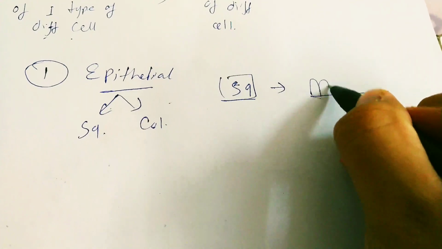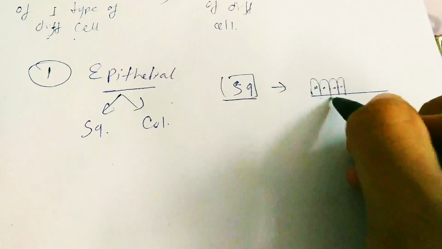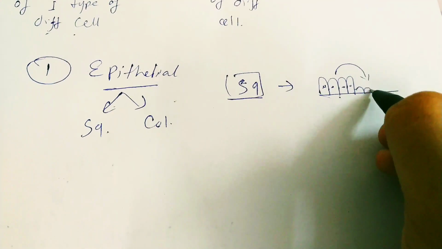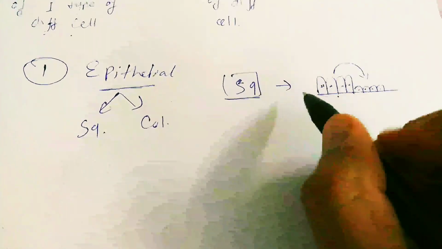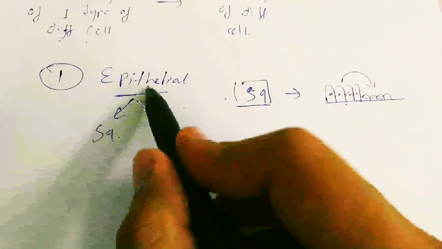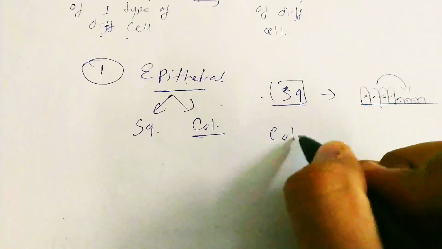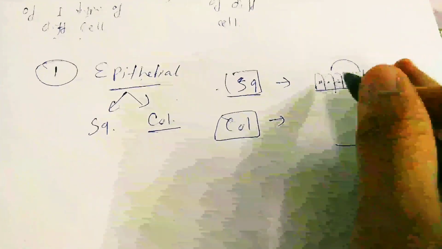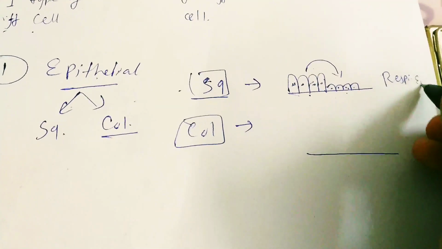This is respiratory epithelium. The columnar cells turn into squamous cells. So this is known as squamous epithelial metaplasia. It is seen in respiratory epithelium.